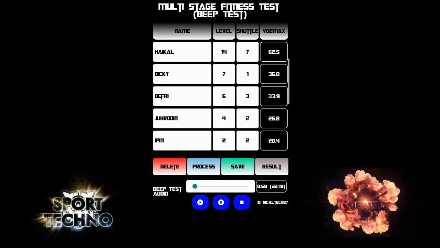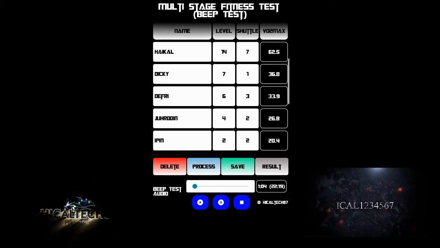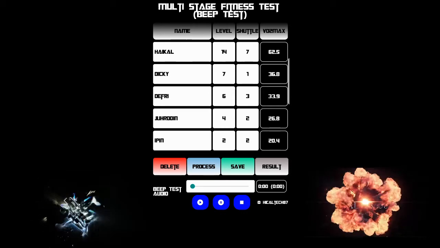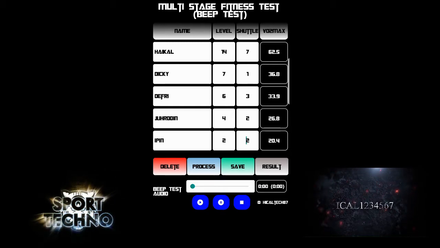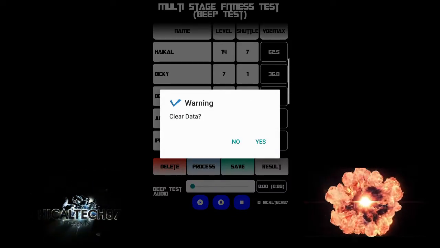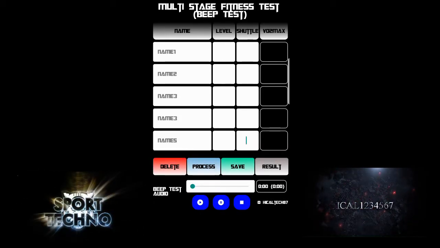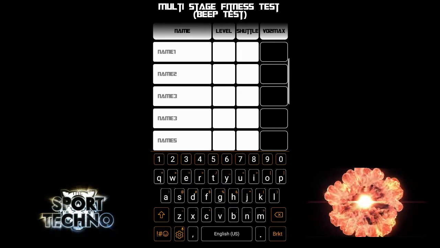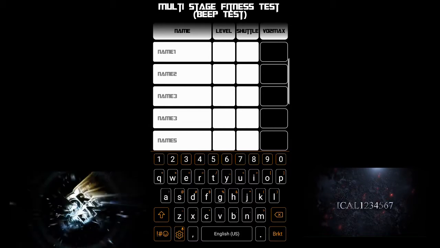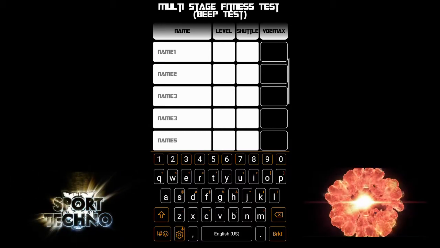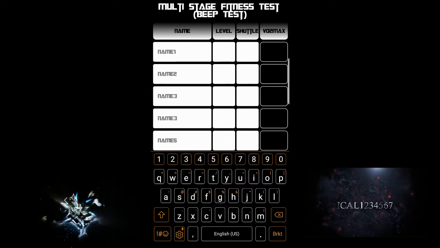Level 1, 6. If you want to stop, this is the stop button here, and then the audio will start over from the beginning. If you want to clear, just click delete data, clear data, and then click yes. The fields are empty now and ready to insert another person who just did this multi-stage fitness test.